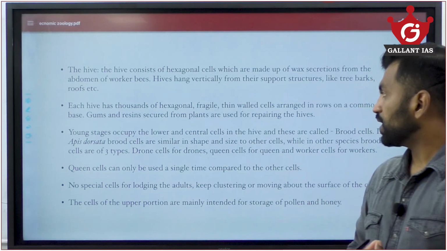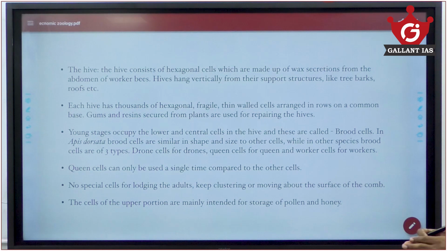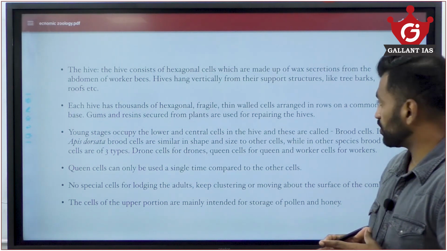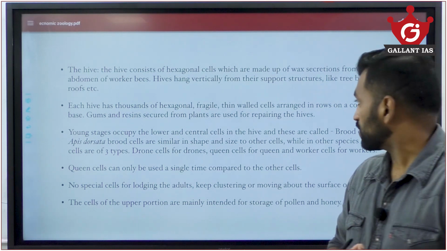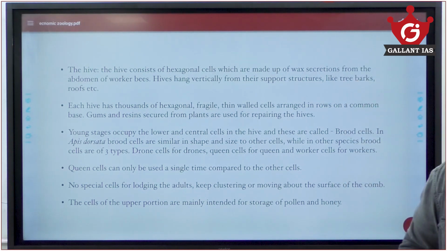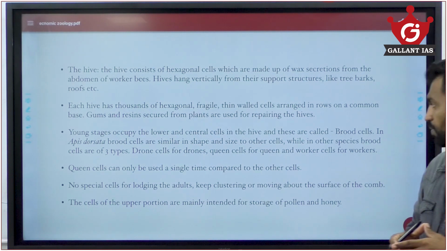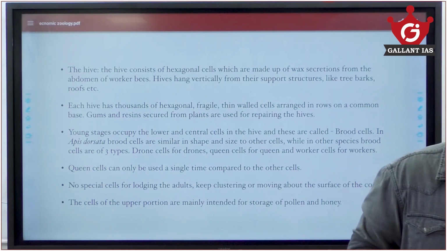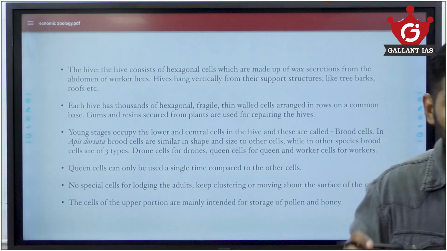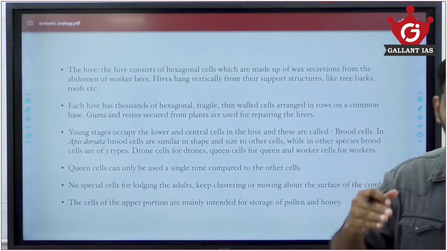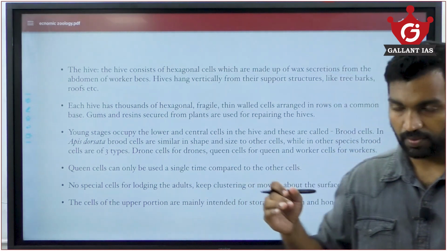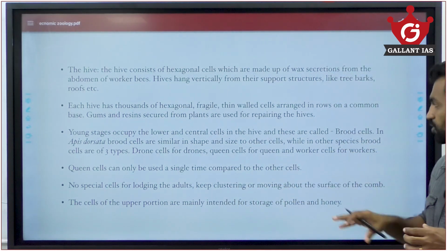Okay, so each hive has thousands of hexagonal fragile thin wall cells arranged in a row on a common base. Gums and resins secured from plants are used for repairing the hives. Young stages occupy the lower and central cells in the hive, and these are known as brood cells. So young honeybees generally occupy the lowermost portion or the central portion of the hive. So these chambers are known as brood cells.